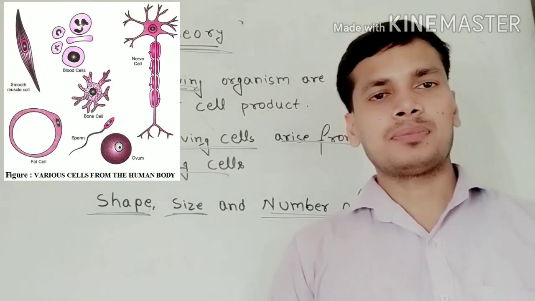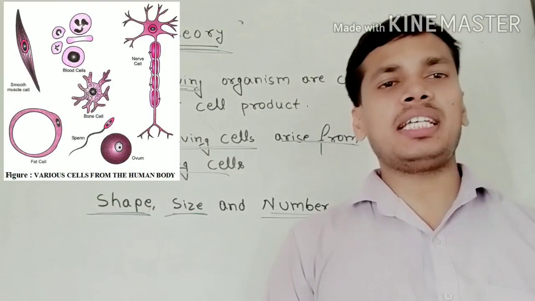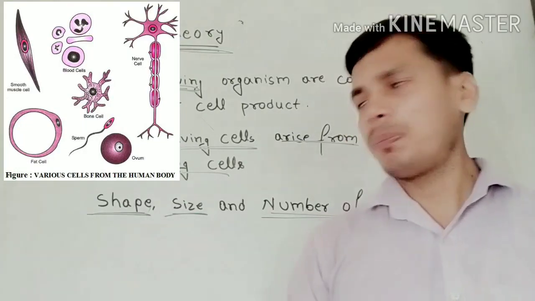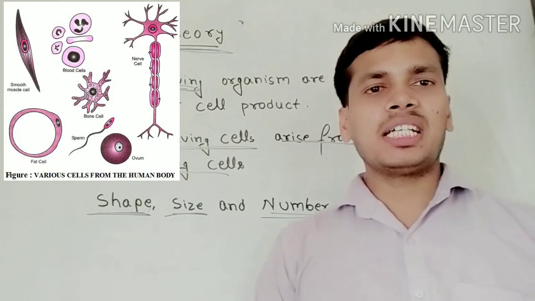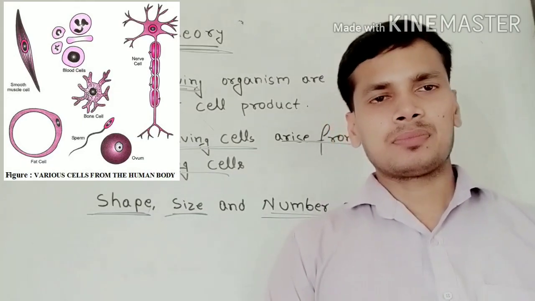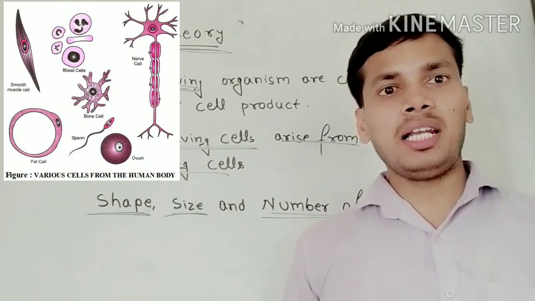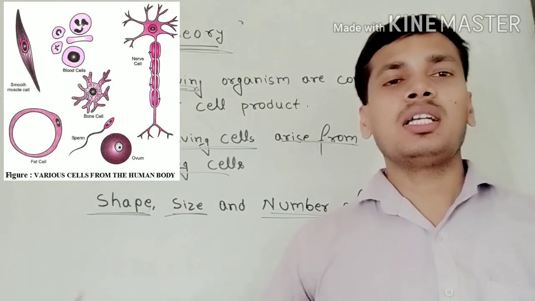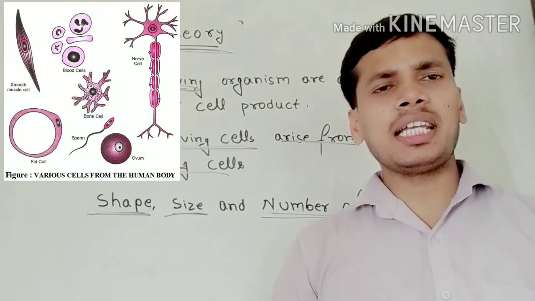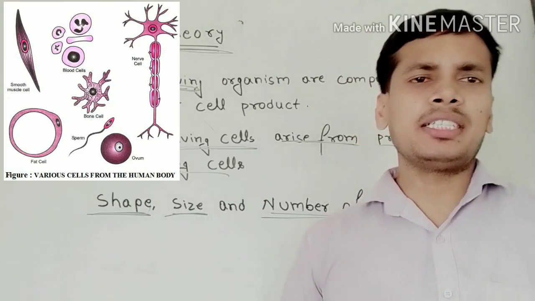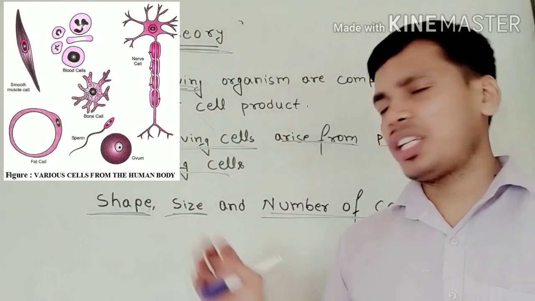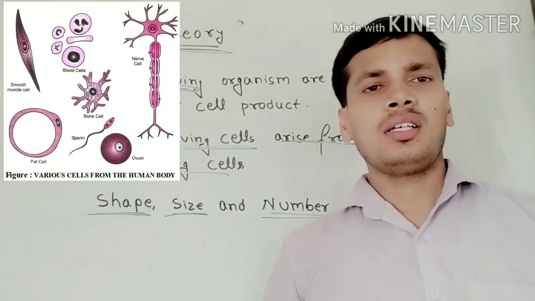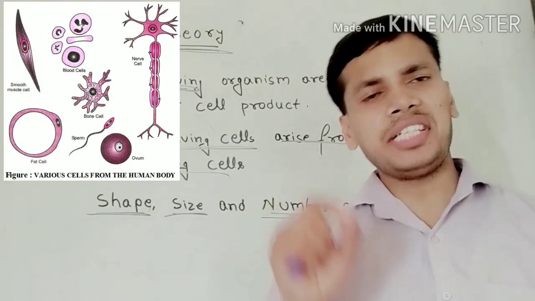And what is the number of cells in a living being? Firstly, about shape, there are so many shapes of cells: spherical, cylindrical, conical, and many others. The size of the cell is very small, very tiny.